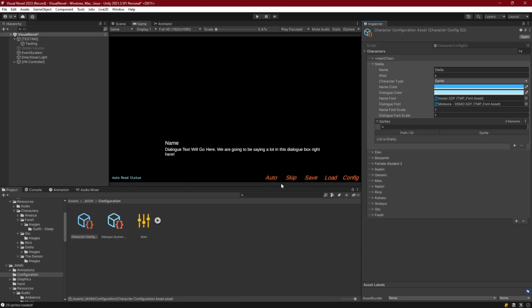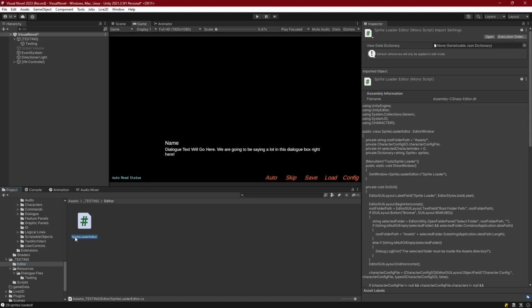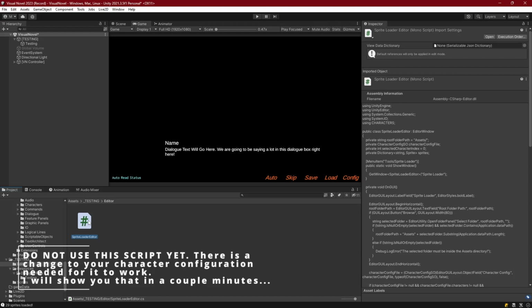And because that got old real quick, I went on to ChatGPT and gave it my request and had it generate a script that will automatically pull all of this for us. So if we come down to our testing scripts, let's make a new folder called Editor, and in here I've got SpriteLoaderEditor. This will be available in the description for everyone.